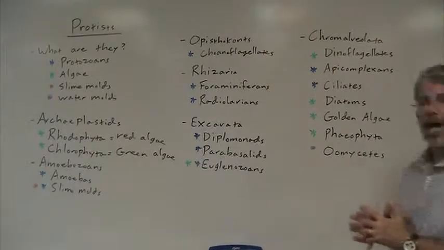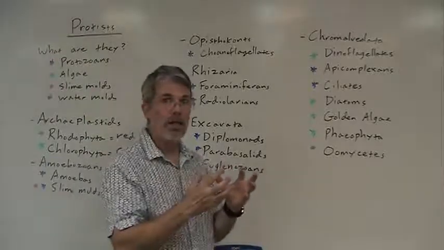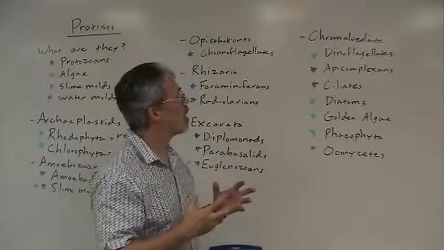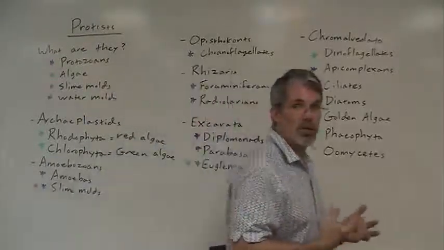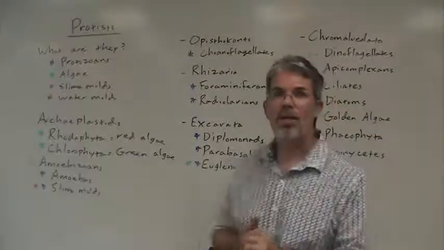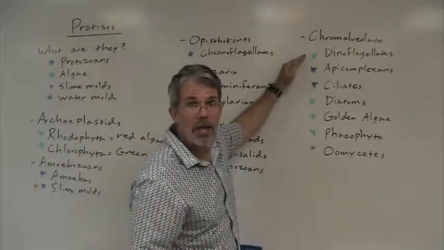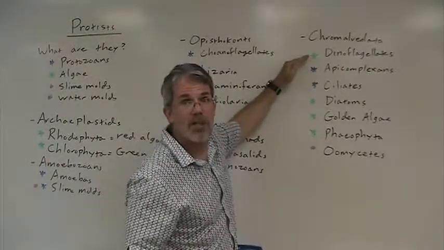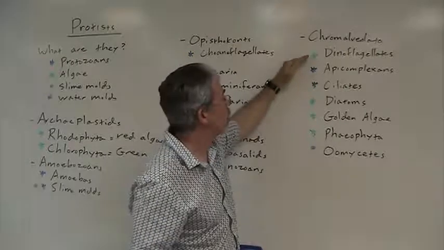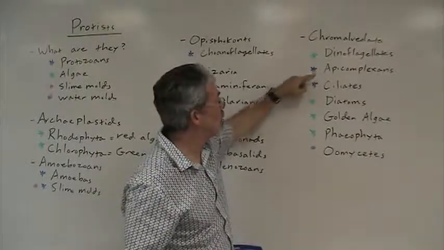Dinoflagellates are algae that live in freshwater and saltwater. They have a cellulose shell and a groove and two flagella. They're important components of phytoplankton. In fact, they're probably the second most common type of phytoplankton. Some of these are known to cause red tide, and some of these are also known to live symbiotically inside reef-building corals. Apicomplexans are parasitic protozoans.